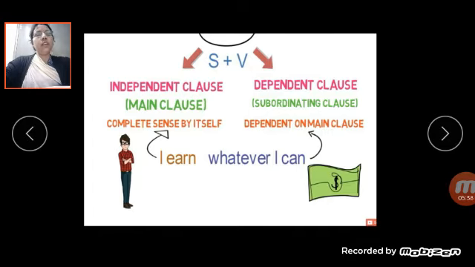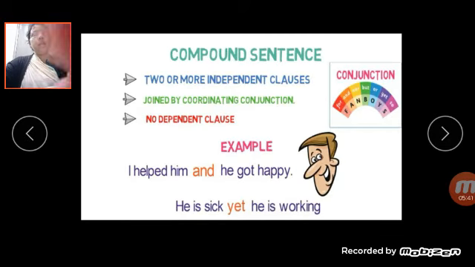Now next we are going to study about compound sentence. A compound sentence has two or more independent clauses. The independent clauses are joined by coordinating conjunction. Now what is coordinating conjunction, children? Coordinating conjunctions are the words which are joining two sentences of equal rank.